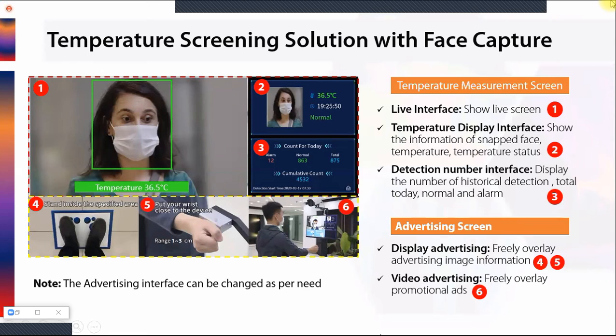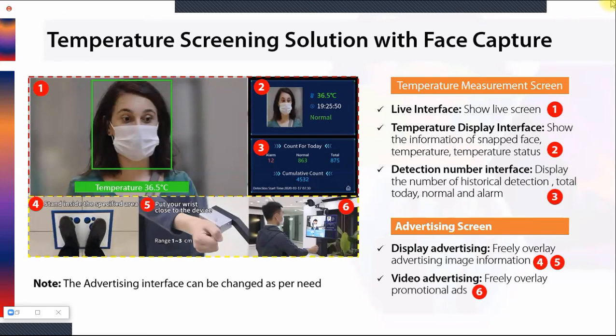Then the next instruction is to put your wrist close to the temperature measurement device, at a distance of 1 to 3 centimeters. This is also an image. In sixth, there will be a video tutorial that keeps running in a loop. Right now we are just giving an instruction kind of image and a tutorial.